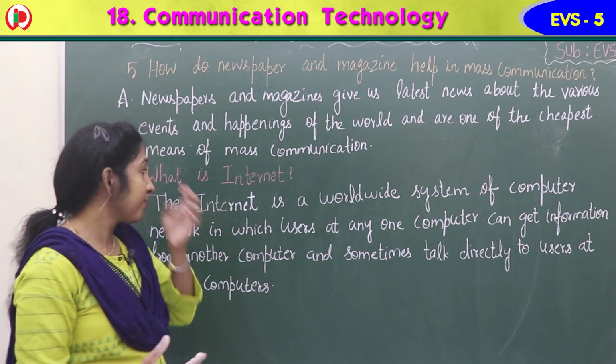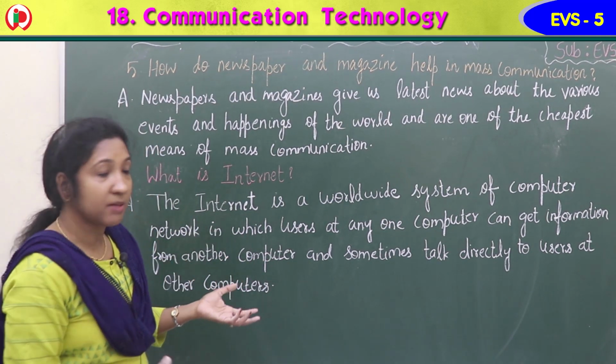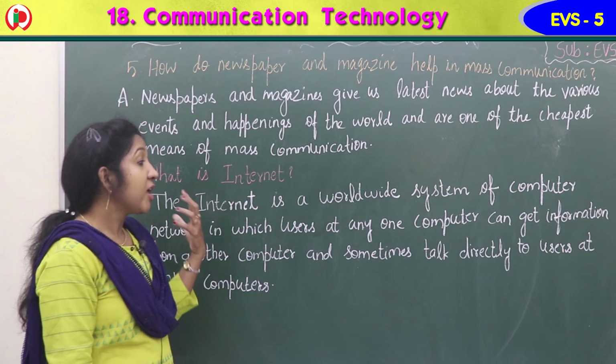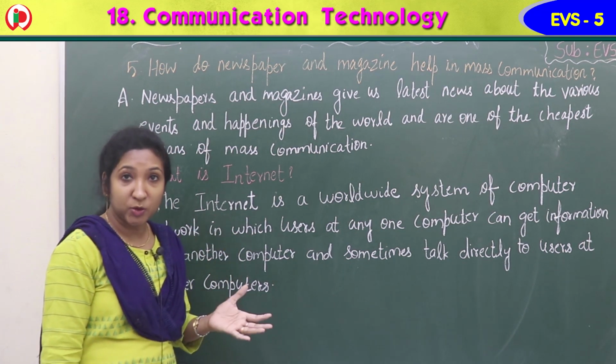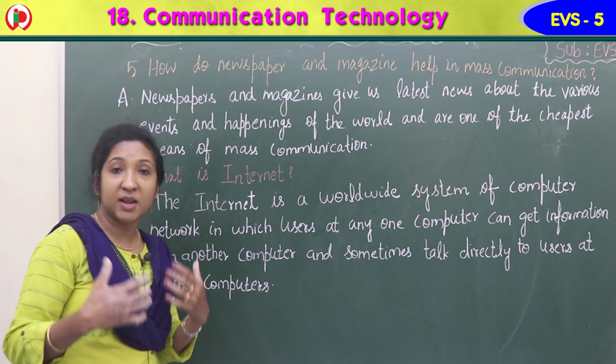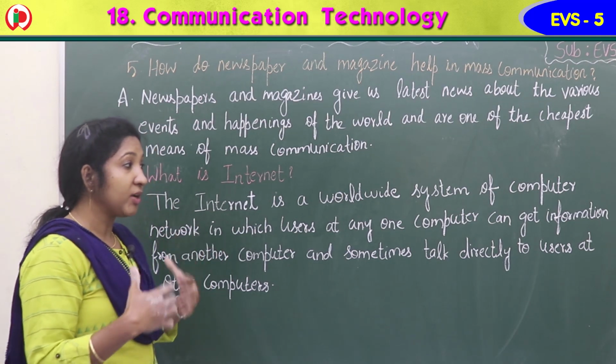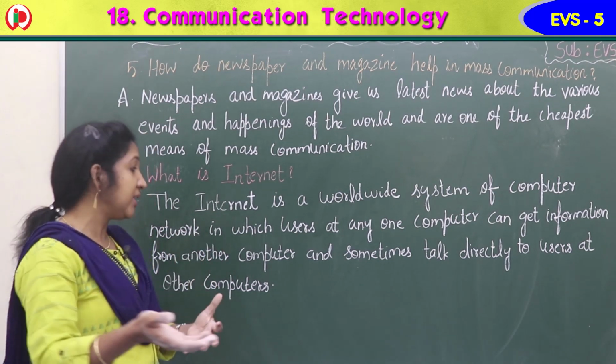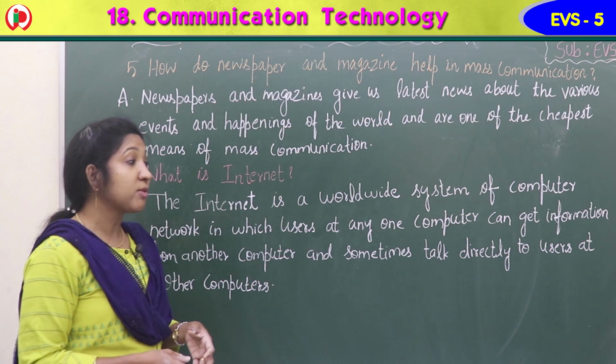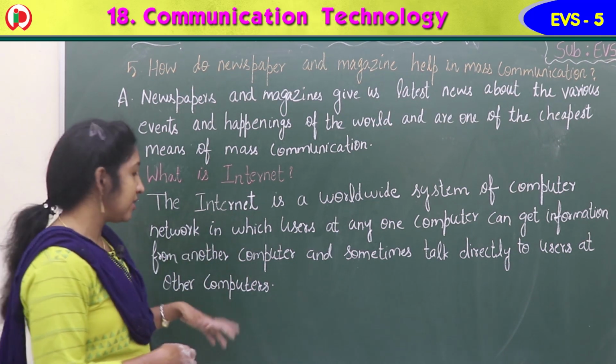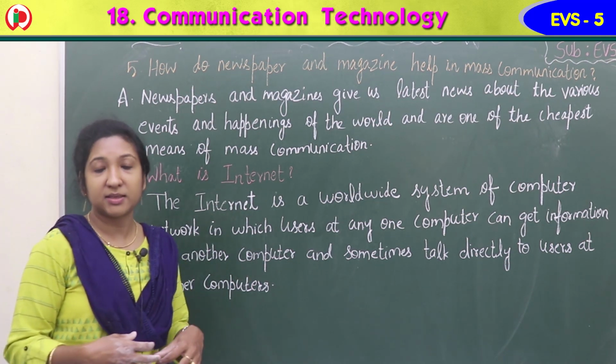It is a worldwide system of computer network in which a user, a person who is using that computer, can get information from another computer and sometimes talk directly to users at other computers.